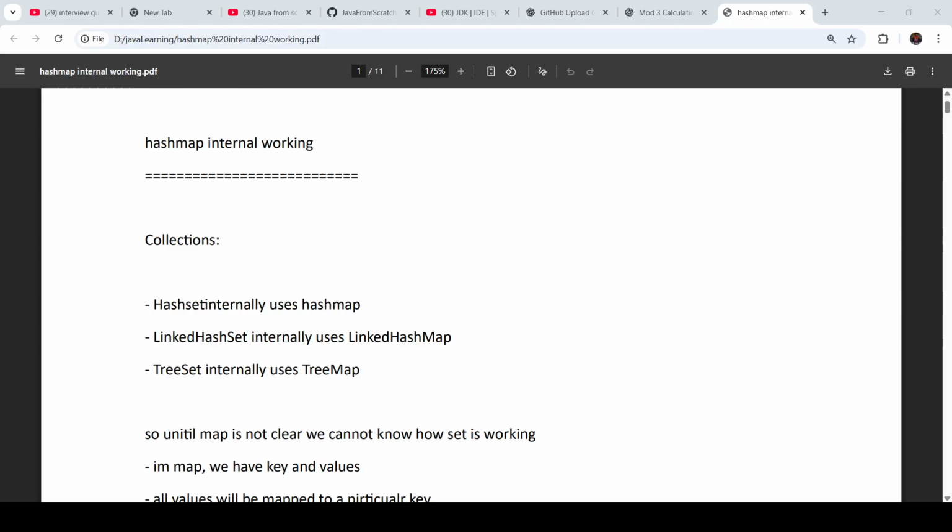Hello friends, today we will see the internal working of HashMap and how HashMap internally works.